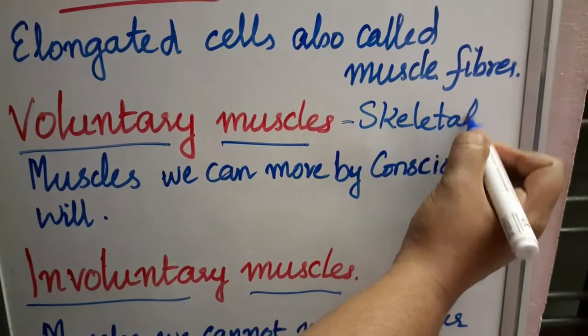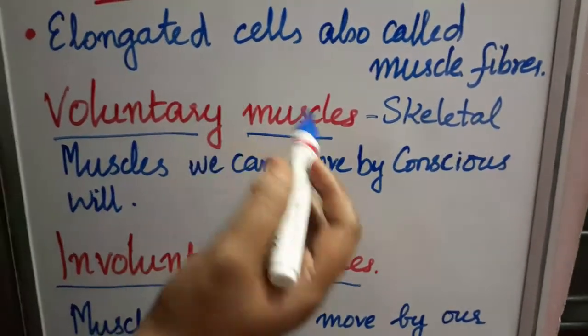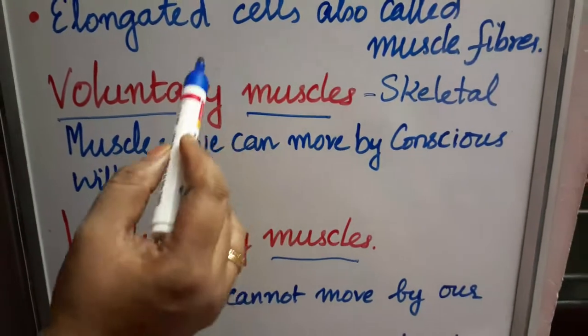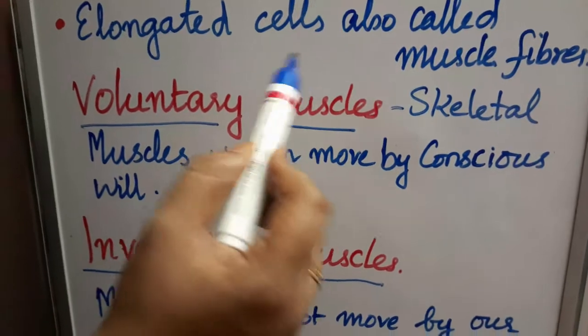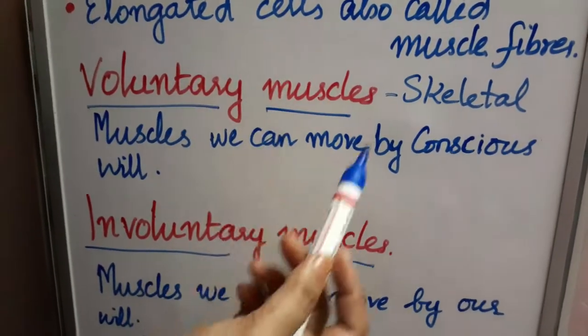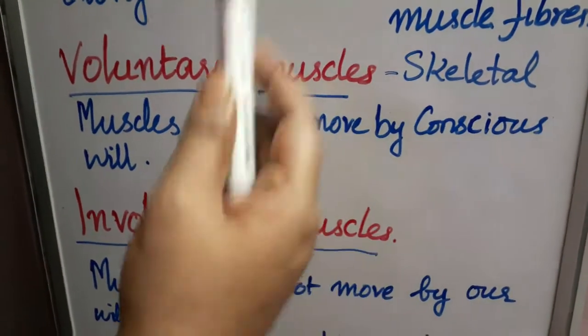Skeletal muscles, as they are attached to the bones and help in the body movement. If you look at these muscle cells under the microscope, they show alternate light and dark bands or striations. I will show you in another video how it will be seen under a microscope.